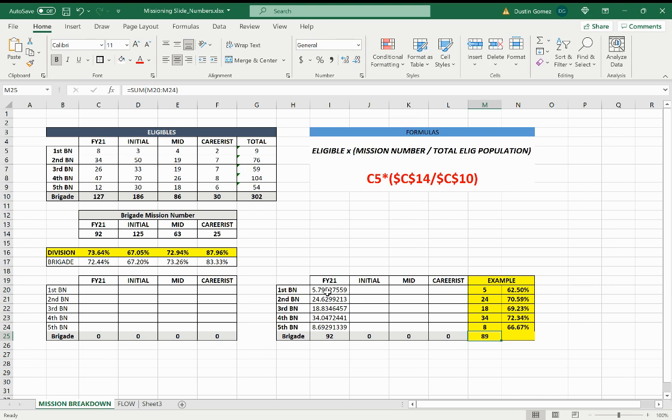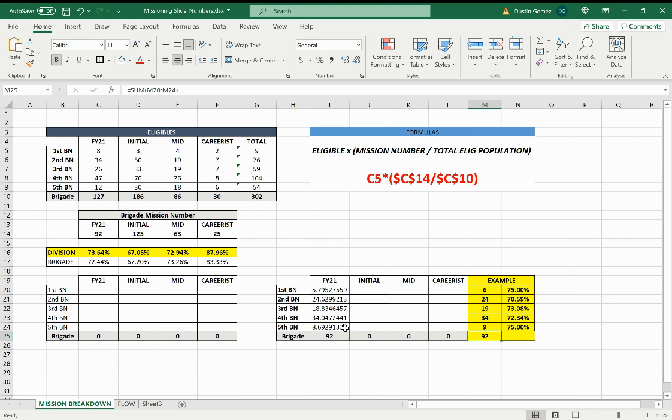So you see 0.79 is the highest. I'm sorry, 0.83 is the highest in 3rd Battalion. So we would immediately round this one up to 19. Our next one would be 1st Battalion with a 0.79, and we would round this one up to 6. Then our third one would be 5th Battalion with a 0.69, and we would round this up to 9. And that gets us to our actual 92 mission.